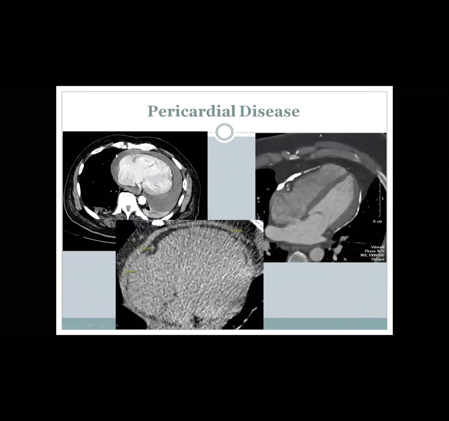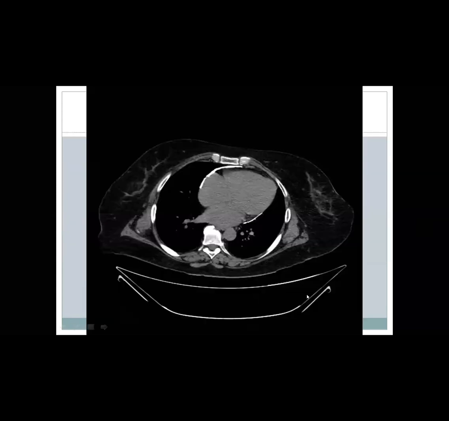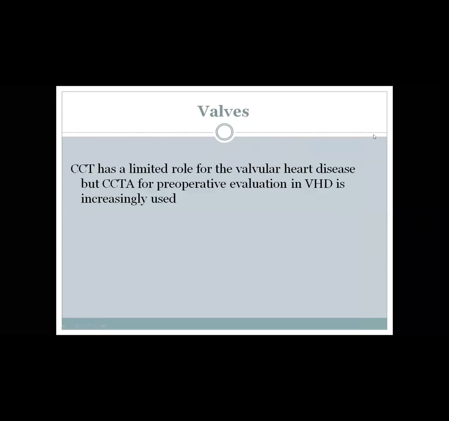This CT showed pericardial effusion. This one showed pericardial calcification. It is white. This white one is pericardial calcification. And this one showed thickened pericardium, not calcified. So this is pericardial effusion. This is pericardial calcification. And this is pericardial thickening. This one showed pericardial calcification.